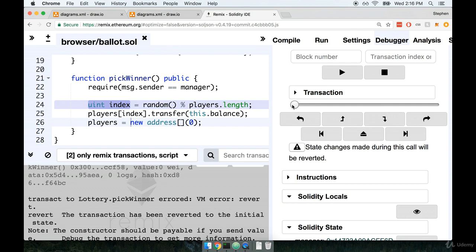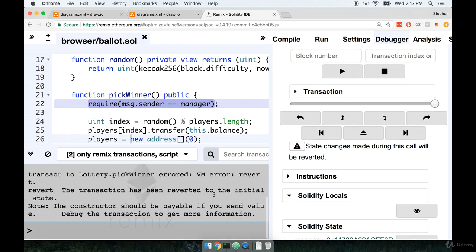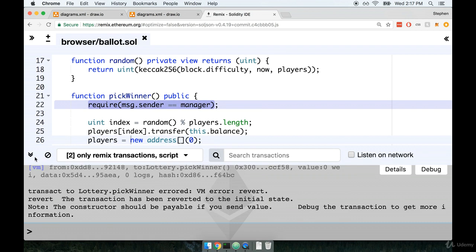And if I go back to the start and then start clicking step through, we first check to see what the value of manager is. We check to see what the value of message.sender is. We check to see if those are equal and feed that into the require statement. And sure enough, you'll notice that's the last step that we go through inside of here. So no other code after this require statement is executed. Okay, so that definitely works out pretty well.